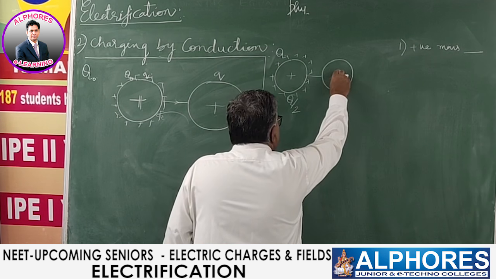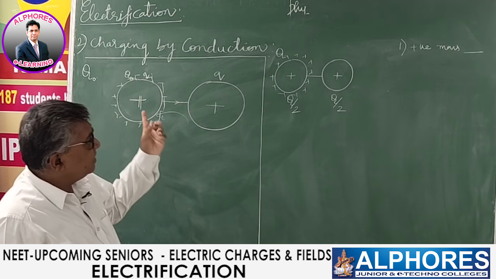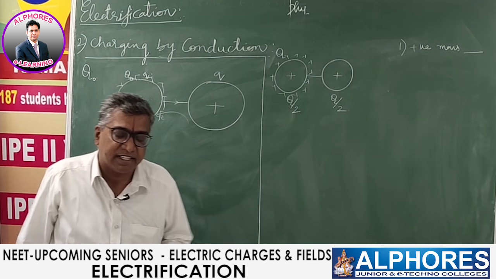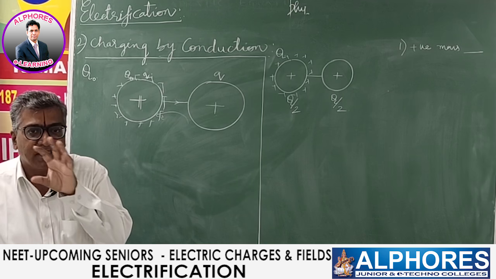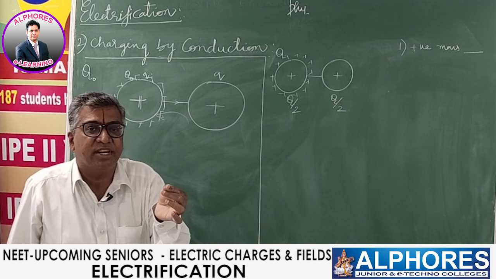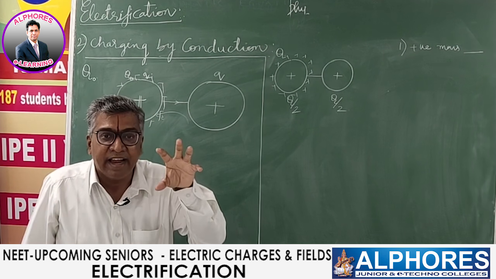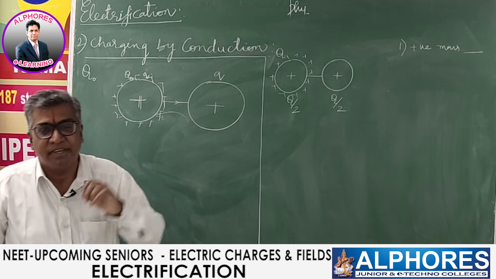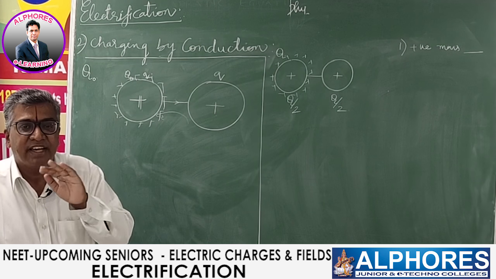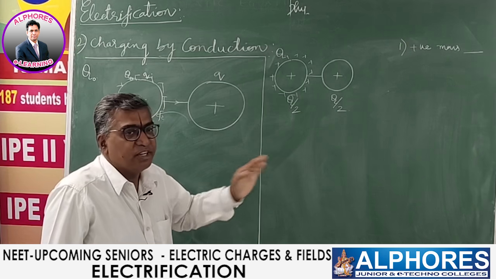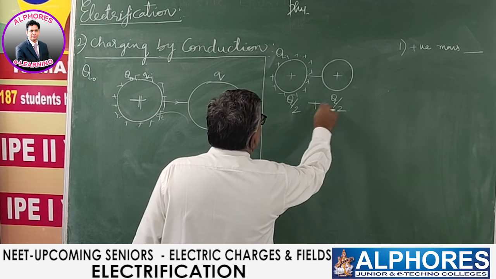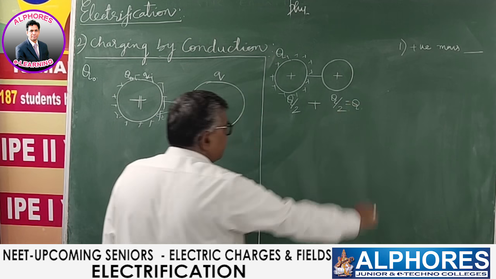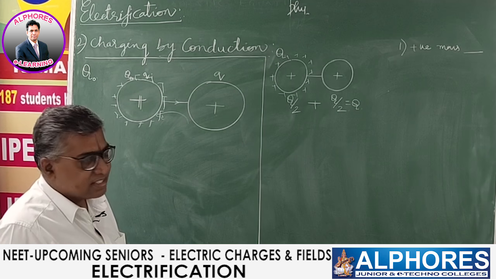Even this also attains charge. So in the process of conduction, when a charged body of charge Q is put in contact with another identical uncharged sphere, then charge is equally shared, Q by 2 and Q by 2. So finally, the net charge Q by 2 plus Q by 2 is Q. Charge is conserved.